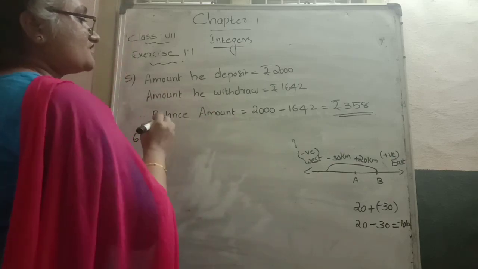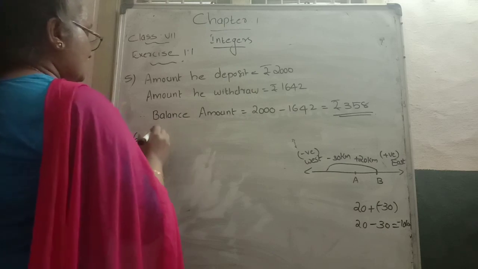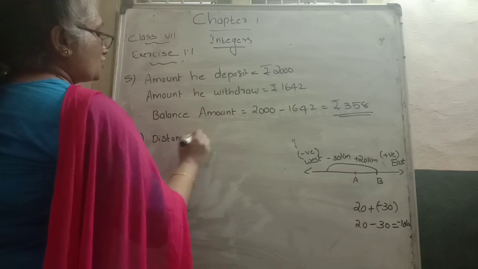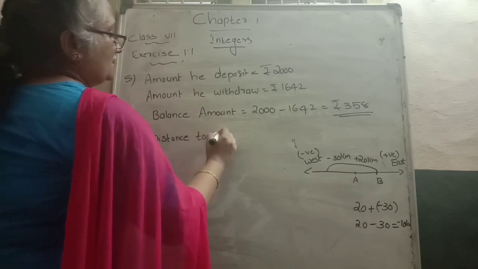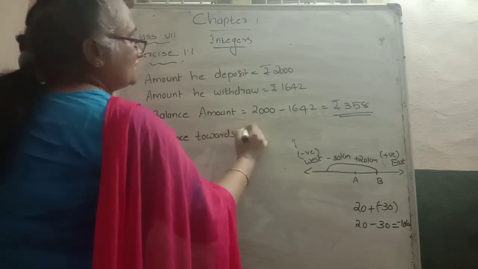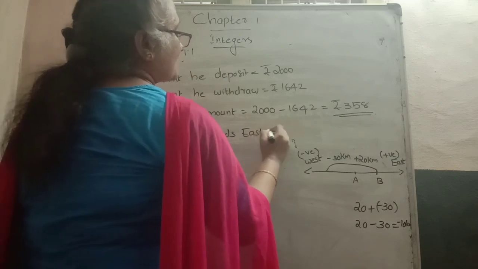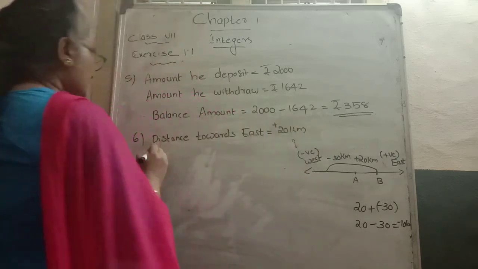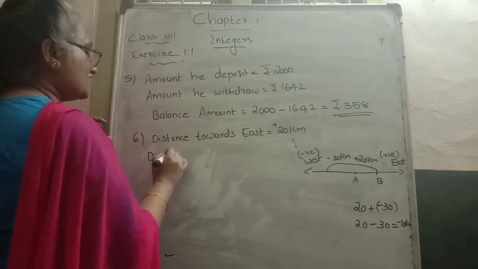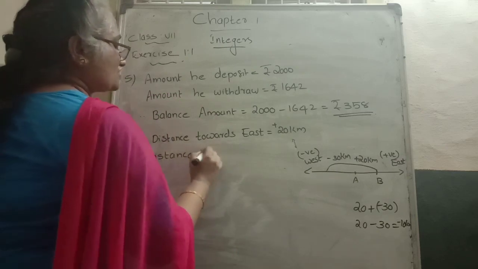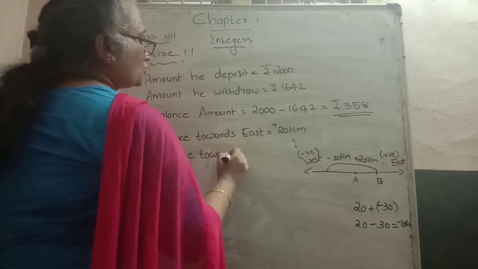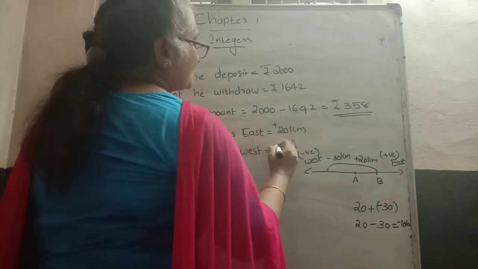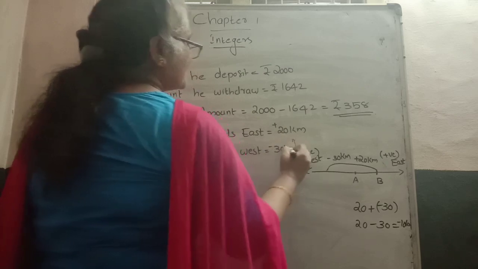So how do we write the steps? First, the distance towards east is 20 kilometers, represented as positive. Then the distance towards west is 30 kilometers, but west is negative, so minus 30.